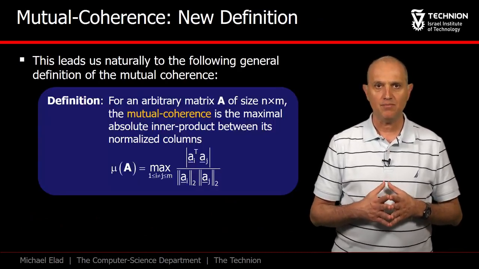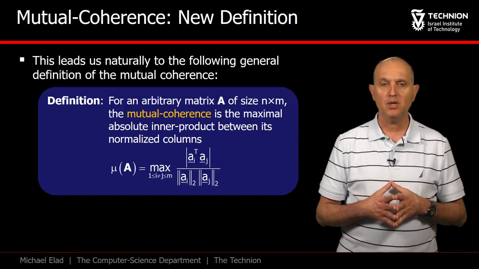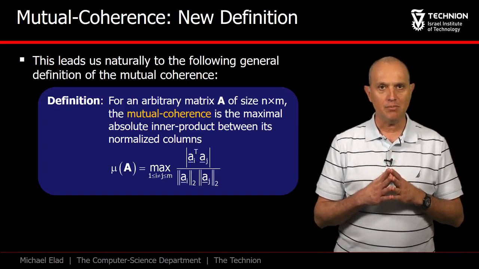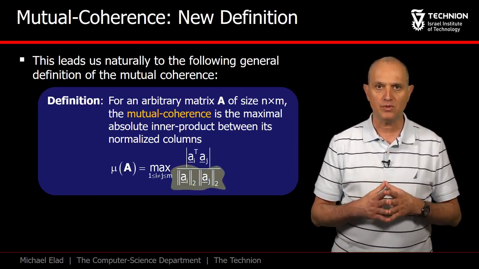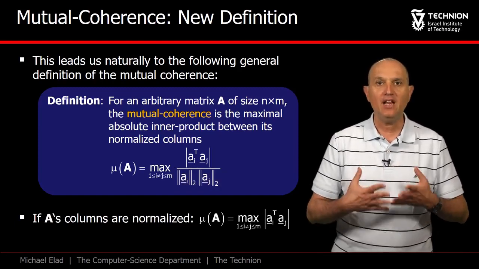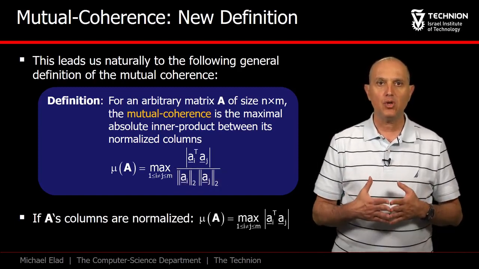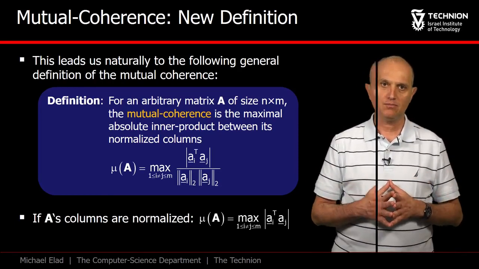Given a matrix A, the coherence is defined as the maximal absolute inner product between its columns, but as can be seen here, we normalize the inner product by the two columns norms. Put differently, if we take all the columns of A and L2 normalize them, then the mutual coherence mu is given as the maximal absolute inner product.